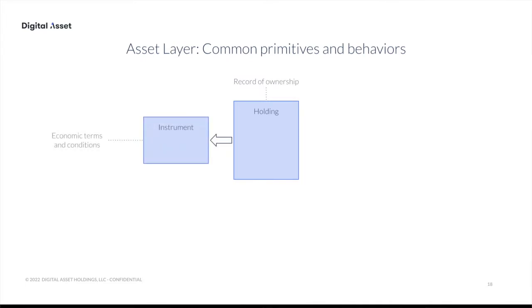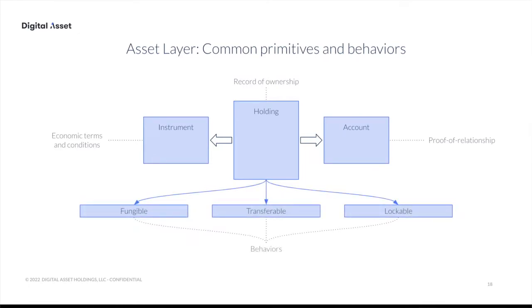As I said, the economic terms and conditions of what I'm holding and what are the rights and entitlements associated with that asset. Now, an account is an artificial concept, but what it really boils down to, in the context of this library, is that the account serves as a proof of relationship between a custodian, where the account is held, and the asset owner. Because we're mainly dealing with the exclusively regulated financial services world, you wouldn't really want a token or a holding to be transferable to any party in the world, because usually a custodian needs to actually first vet that party to see if this party is on a sanctions list or not.